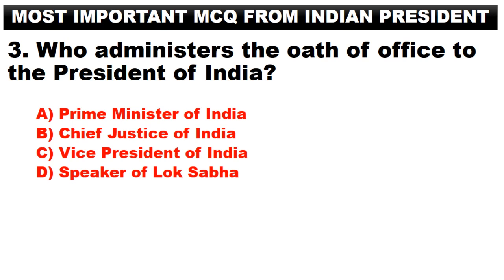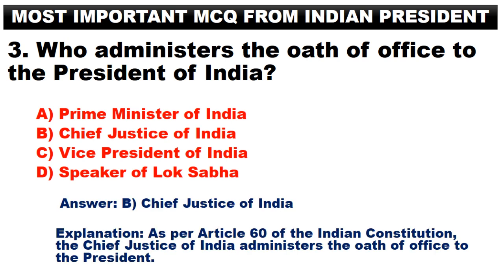Who administers the oath of office to the President of India? A. Prime Minister of India. B. Chief Justice of India. C. Vice President of India. D. Speaker of Lok Sabha. Answer. B. Chief Justice of India. As per Article 60 of the Indian Constitution, the Chief Justice of India administers the oath of office to the